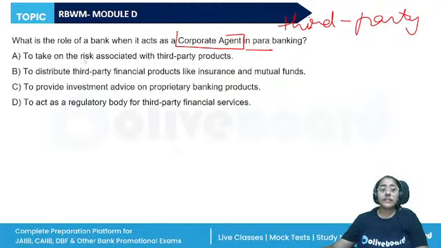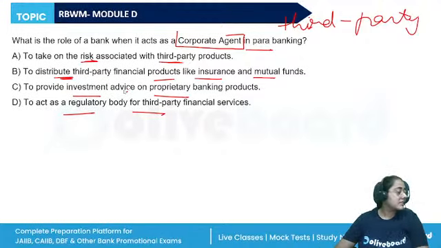To take on the risk associated with third party products, to distribute the third party financial products like insurance and mutual funds, to provide investment advice on proprietary banking products, to act as a regulatory body for third party financial services. So, when the bank is acting as a corporate agent, they are just acting as an intermediary, right?